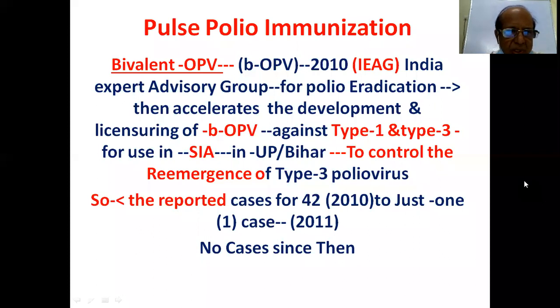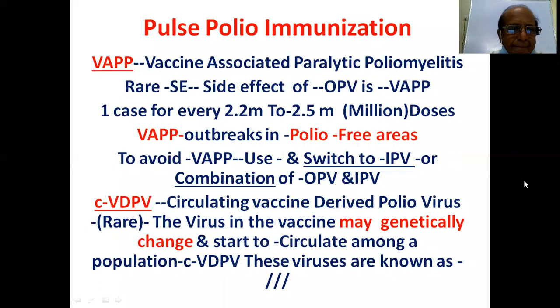So the reported cases for type 2, just one case, no cases is there. VAPP, vaccine-associated paralytic poliomyelitis, is rare. It is the side effect of oral polio vaccine. 1 case for every 2.2 million or 2.5 million doses.